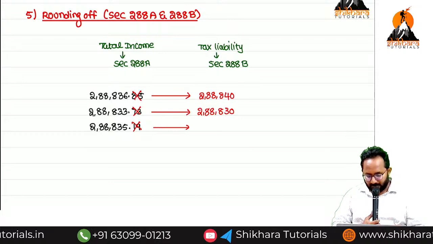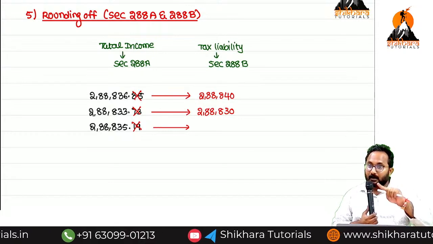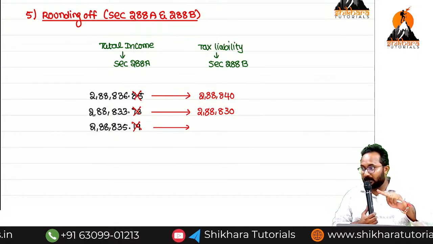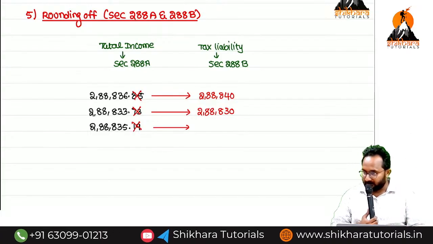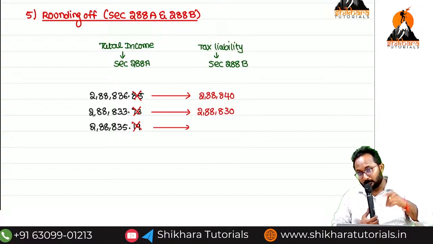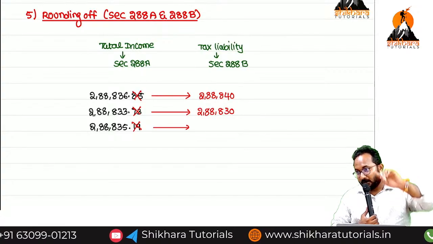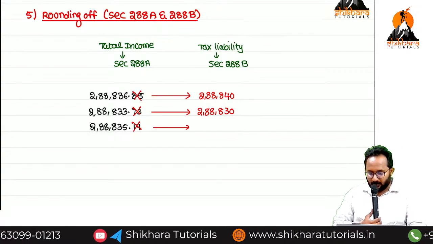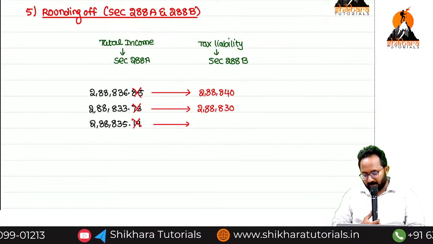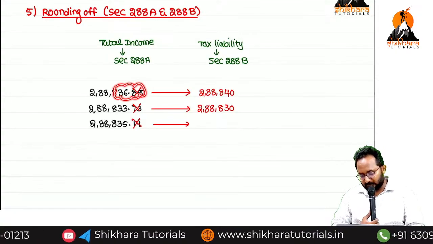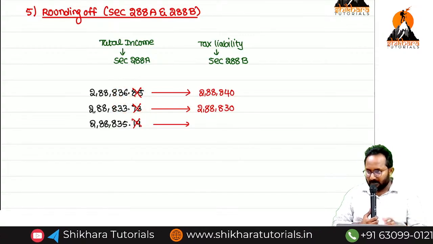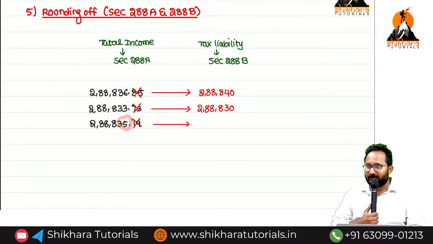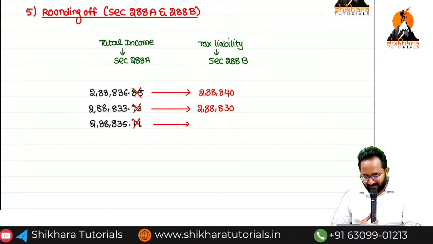Remember, 5 or more should be rounded off to the next multiple of 10. In our books we don't have clarity regarding 6, 3, etc., but in the exam, they will ask 5.